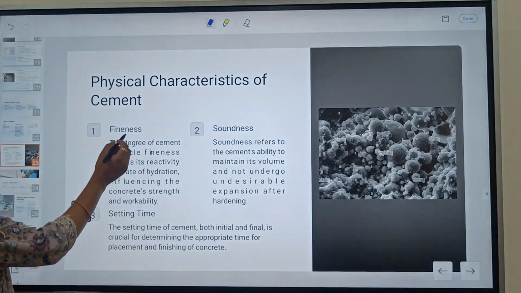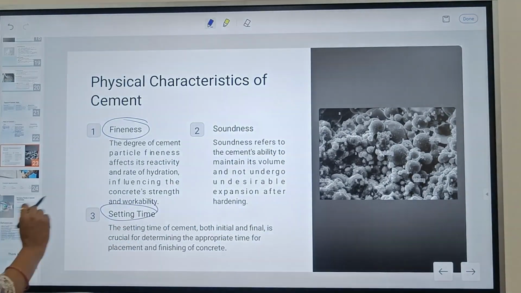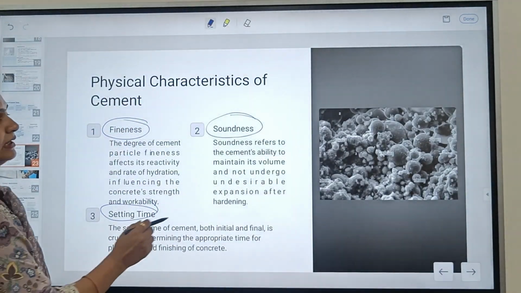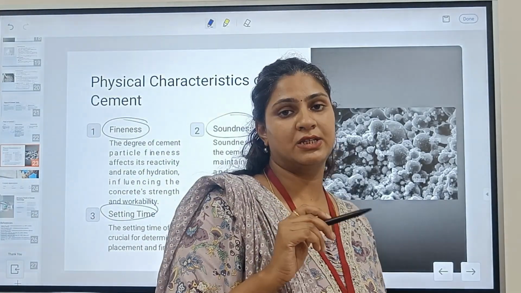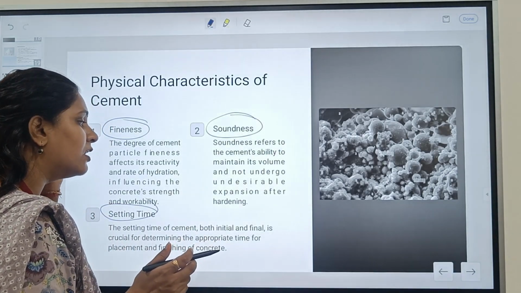Now, the characteristics I am talking about are the fineness, the setting time, which is a crucial point, and the soundness. Soundness refers to the ability to maintain its volume. As I also said, if it is in excess, it makes the cement unsound, right? It means there will be a change in volume.